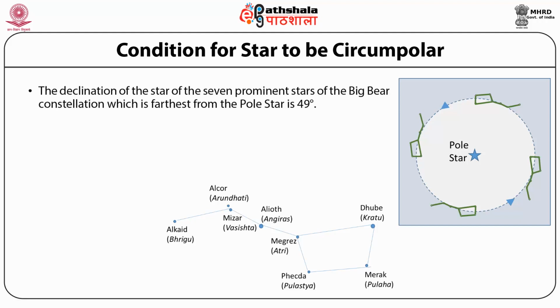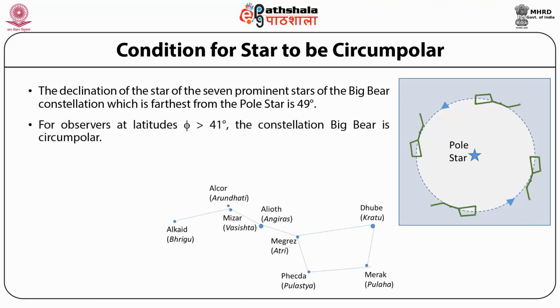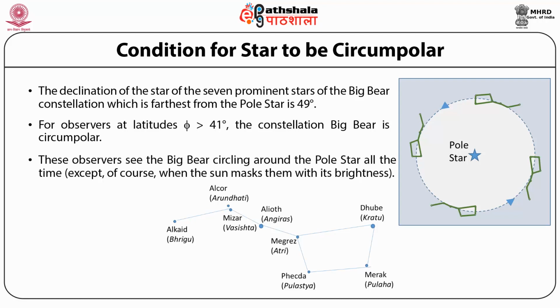The star which is farthest from the pole has a declination of 49 degrees. Using the condition of circumpolar stars, which says that the declination of the star should be greater than 90 minus the latitude of the observer, we obtain that the latitude of an observer should be greater than 41 degrees for this constellation to be circumpolar. Therefore, observers at latitude 41 degrees or higher see the Big Bear circling around the pole all the time, except of course when the sun masks them with its brightness.